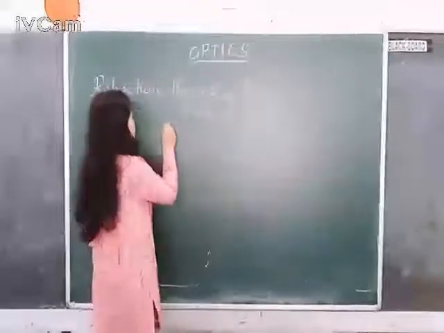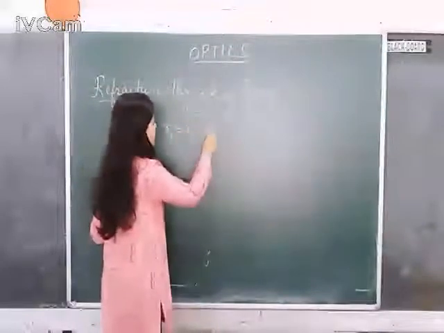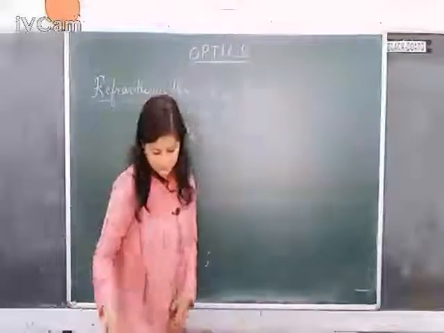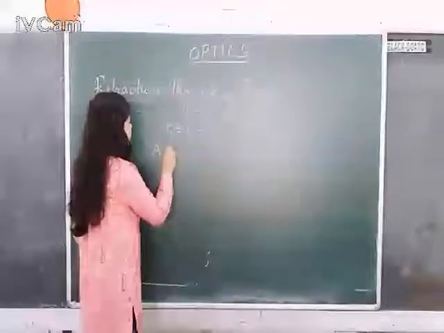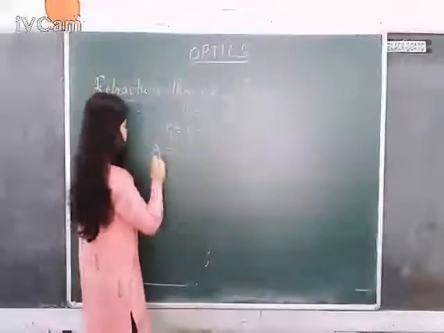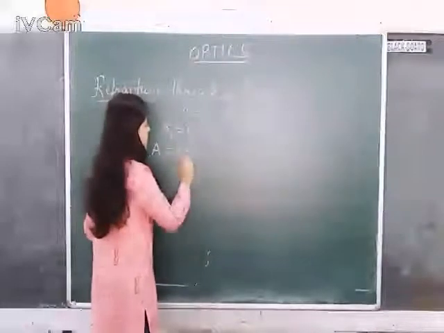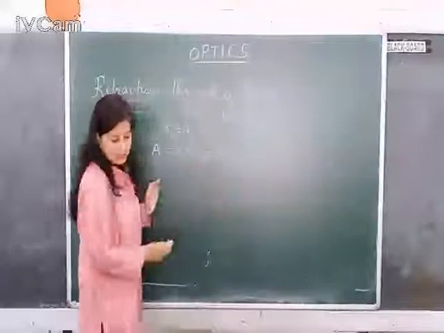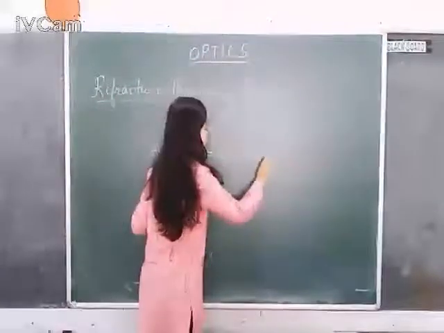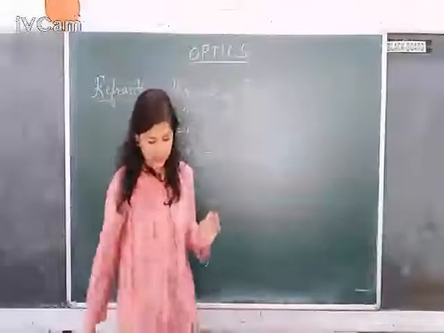Now if they are parallel, this R1 will be equal to R2, let it be equal to R. Now as I have told you, A will be equal to R1 plus R2. Now since these two are equal, it will be R plus R, that will be equal to 2R. So R can be written in terms of A as R is equal to A divided by 2. Let's keep it aside now.